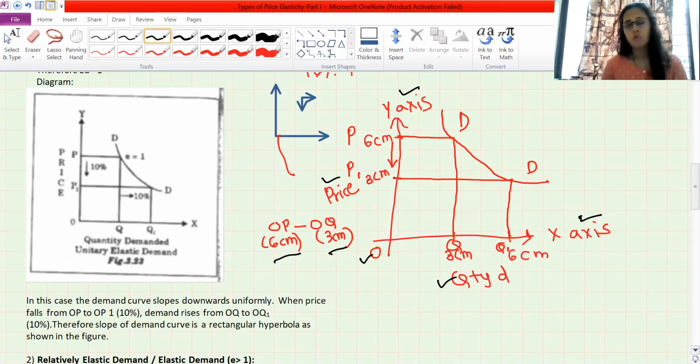Quantity demanded is OQ. When price falls to OP1, my new price is OP1, and because of the fall in price, my quantity demanded has reacted, a response has been given, in the same proportion.